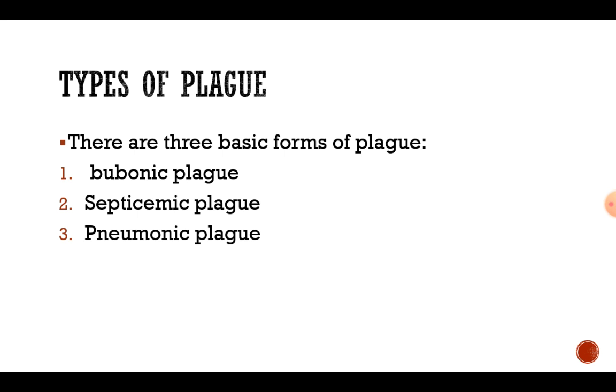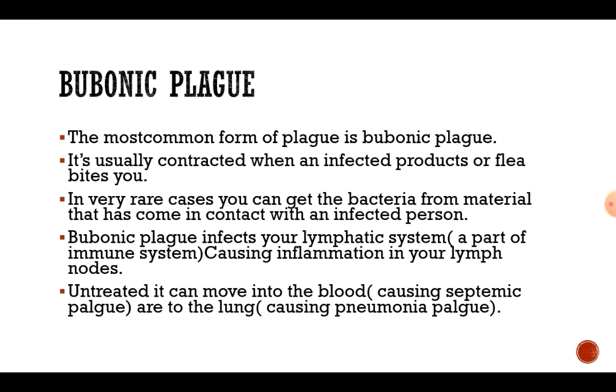There are three basic forms of plague: bubonic plague, septicemic plague and pneumonic plague. The first one is bubonic plague. The most common form of plague is bubonic plague. It's usually contracted when an infected rodent or flea bites you. In very rare cases, you can get the bacteria from material that has come in contact with an infected person.